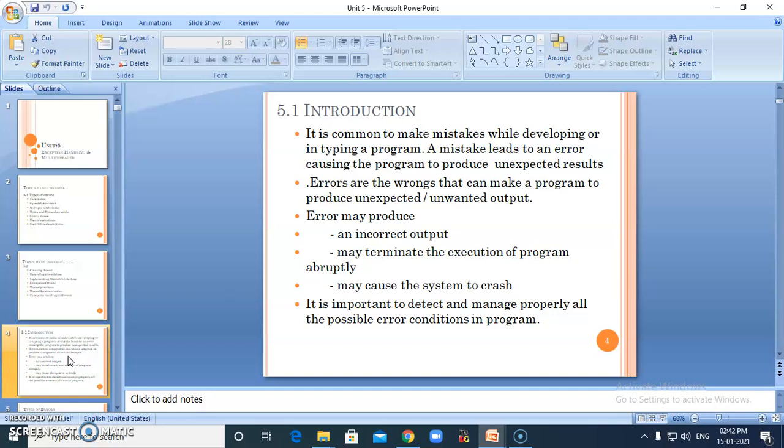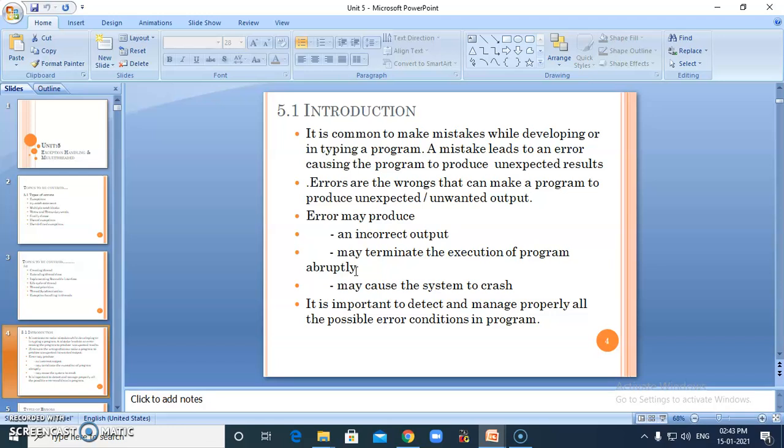Errors are nothing but the wrong syntactical errors that we used to make while writing our programs, and they produce unwanted output. An error may produce an incorrect output, or may terminate the execution of a program abruptly. It means the program suddenly gets terminated, without our knowledge, and may cause the system to crash also. Sometimes the hard disk also gets crashed.